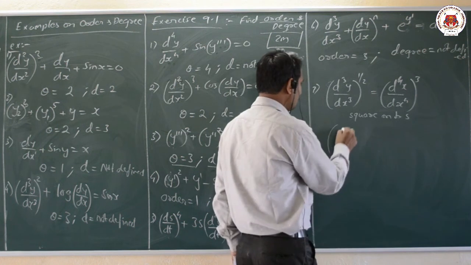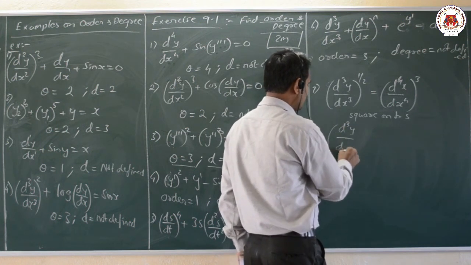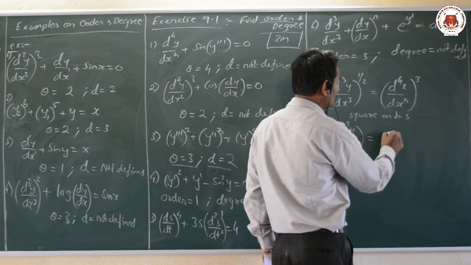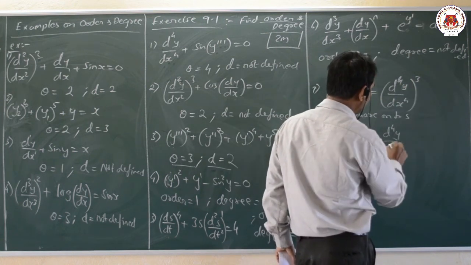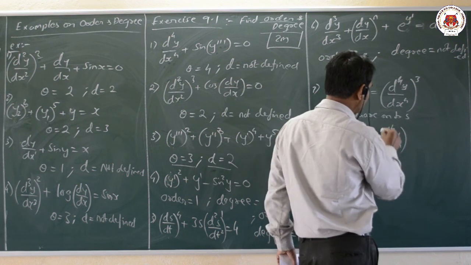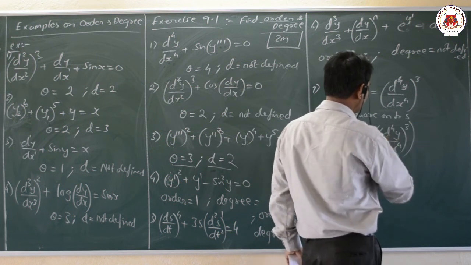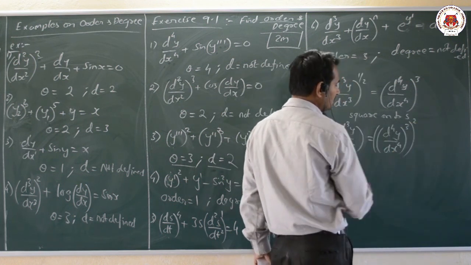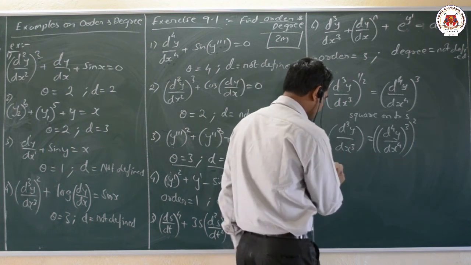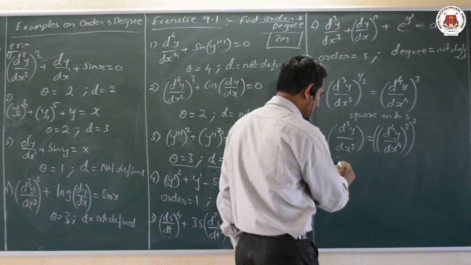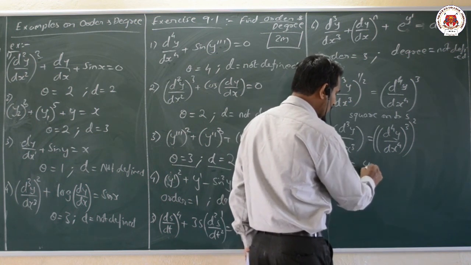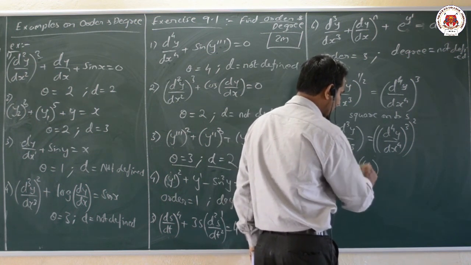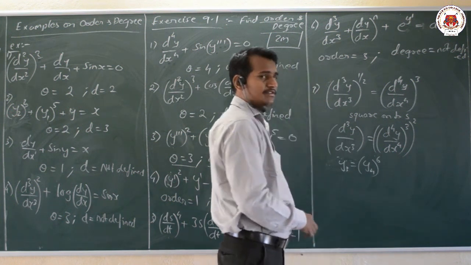So what we get is d cube y by dx cube equal to (d raised to 4 y divided by dx raised to 4) whole cube, whole square, that is 3 twos are 6. In terms of notation, I will write y3 is equal to y4 to the power of 6. Now it is very simple.